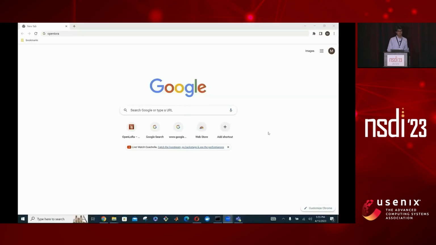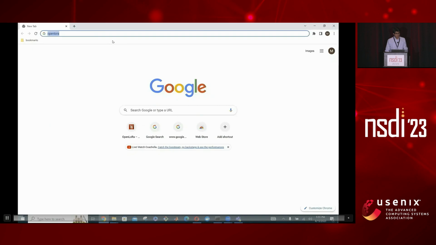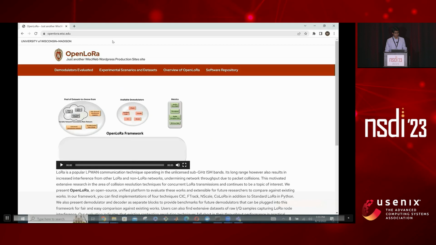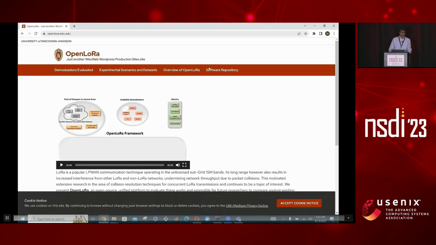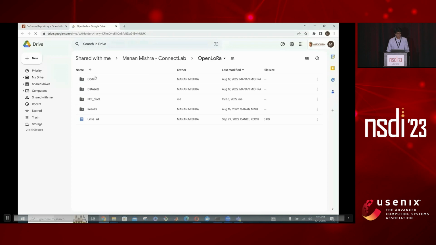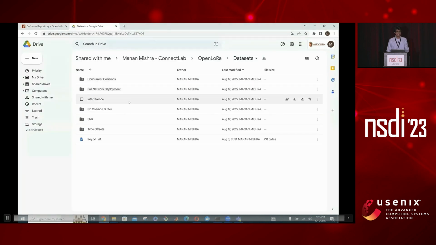Now, in order to give a better understanding of our framework, I would like to give a demo video. Users can access our implementation at the site, as I mentioned earlier, openlora.wisc.edu. If we go to that site, we can go to the Software Repository tab. Under this, we present links to our Docker Hub implementation, GitHub repo, and datasets. Let's explore datasets. It's a Google Drive link in which, if we go to the datasets folder, users can find all the datasets that we have captured.